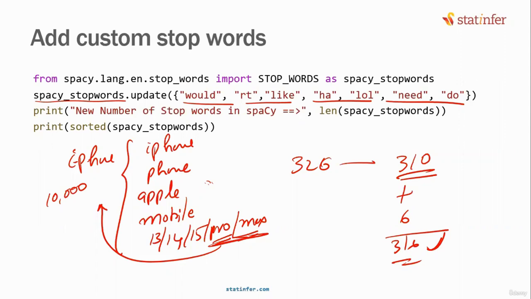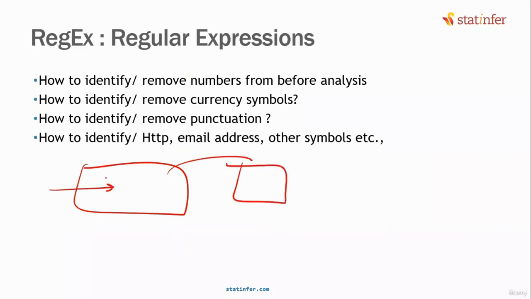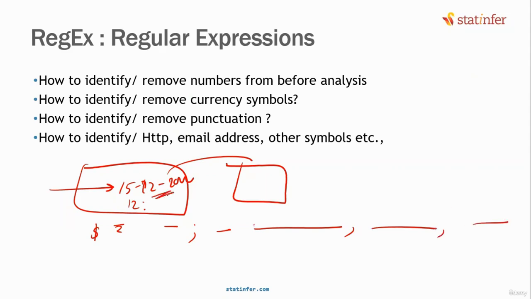The next one is a very, very important one. Sometimes you may have numerical values inside your text. You may have to identify them and remove them, or you may have to extract them and keep them in a different file. Something like a date value, 15 December 2022, or a time value. Sometimes you have currency symbols, dollars and pounds and rupees and all that. Sometimes you may have to remove punctuation marks. Sometimes you have HTTP addresses, email addresses, other symbols. You need to identify and remove all of these. And these addresses and numbers can be anywhere in the text.